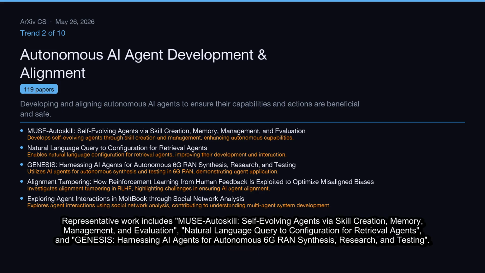Representative work includes MUSE-Autoskill, self-evolving agents via skill creation, memory management, and evaluation, natural language query to configuration for retrieval agents, and Genesis, harnessing AI agents for autonomous 6G RAN synthesis, research, and testing.